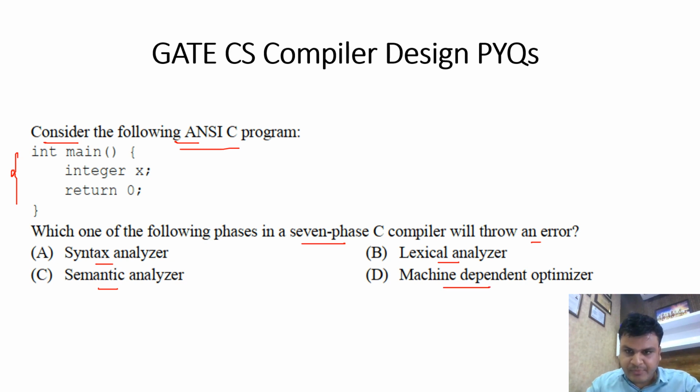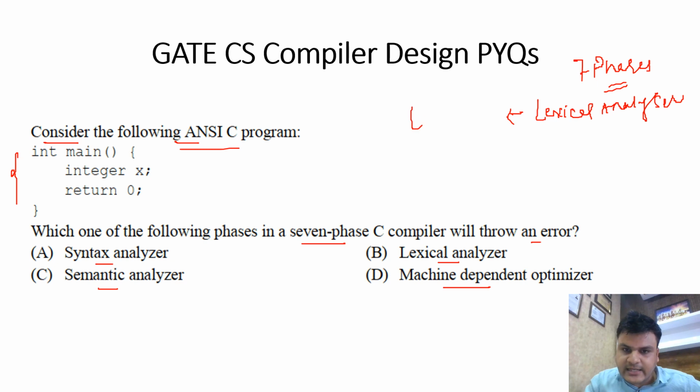So basically, I hope you all know the 7 phases of compiler design. The first phase is the lexical analyzer phase, which generates lexical errors. The second one is the syntax analyzer phase, and it generates syntax errors.